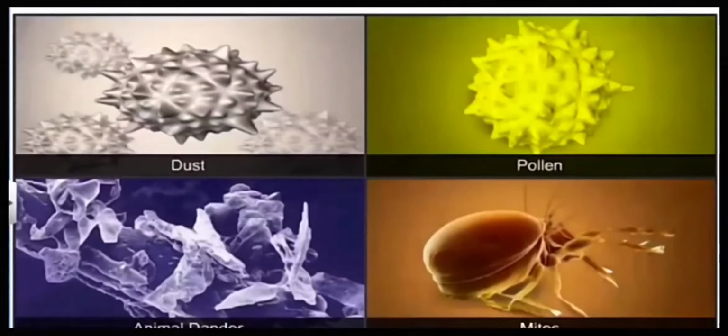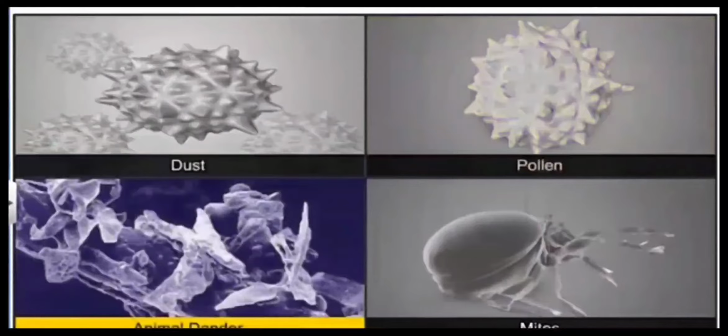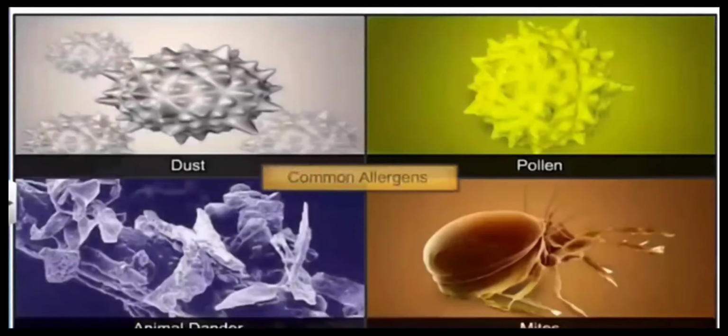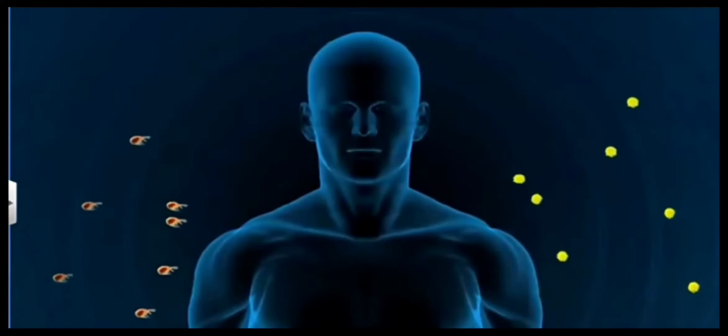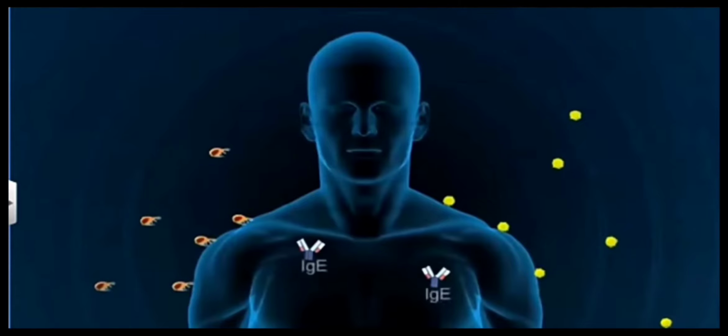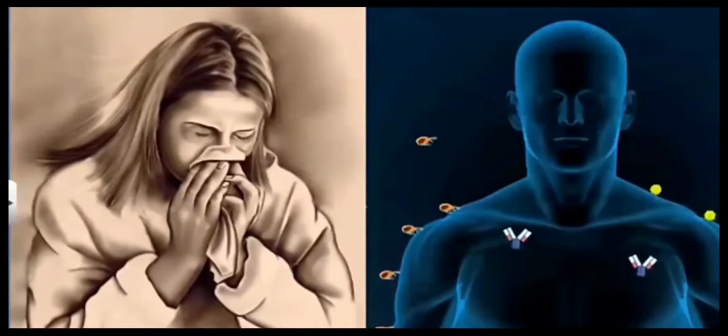So, these agents which trigger those responses are called allergens. These may be dust, pollen grain, animal dander, mites, or so many other common allergens. These allergens stimulate the production of specific antibodies which are called IgE.